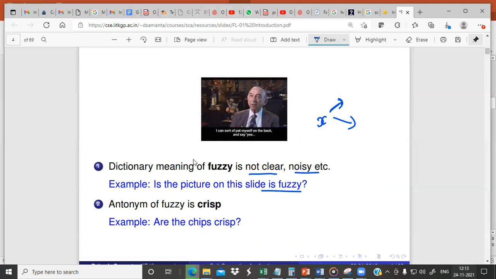What is the opposite of fuzzy? The antonym of fuzzy is crisp. Crisp means something which is very clear. There is no ambiguity. We can say that the weather is hot, surely it is hot. It means it is crisp. But if you are unable to say whether it is hot or cold, whether it is hot or about to rain, it is partially this and partially that, then such features or data points are called fuzzy.